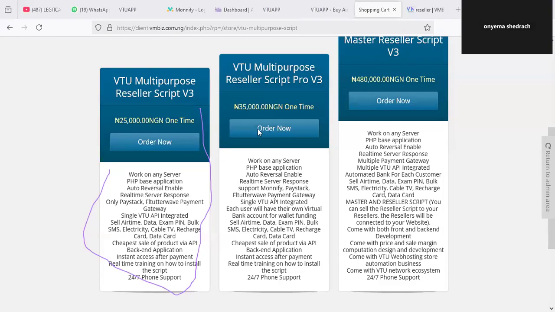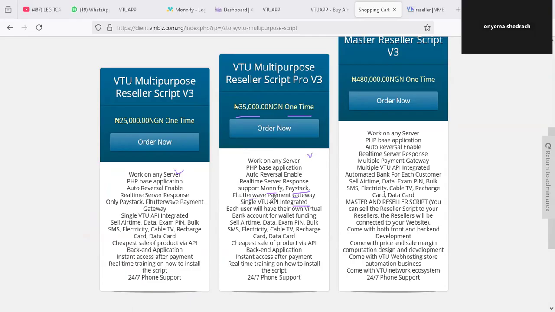So if you come to the second one, which is the VTU Proposed Reseller Script Pro, you can see the price at the moment is 35K, very cheap. It's a giveaway price. Don't joke with this. Go grab this solution right now. So you can see the features this particular one has. It has also a single API, but it supports Modify, Paystack, and Flutterwave payment gateways. So you can see the difference between this and this. It's not the same thing.